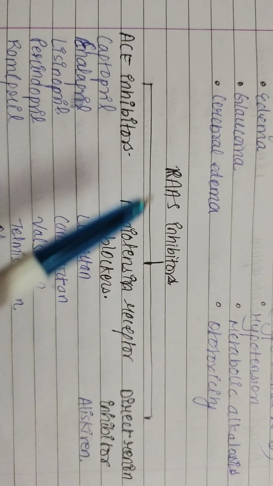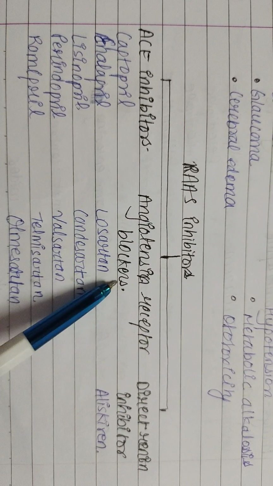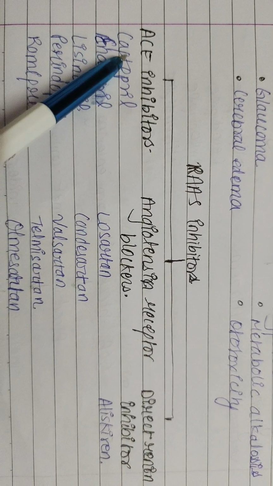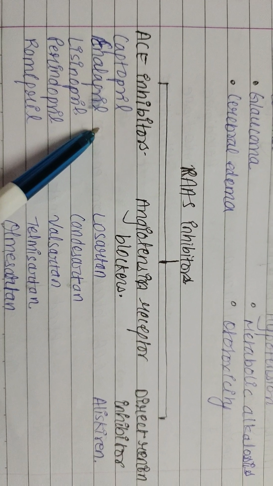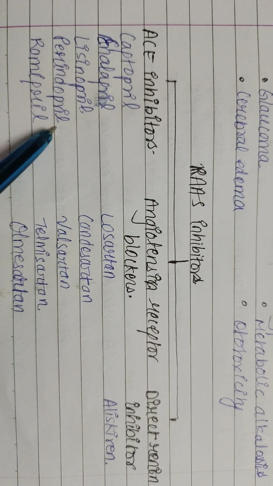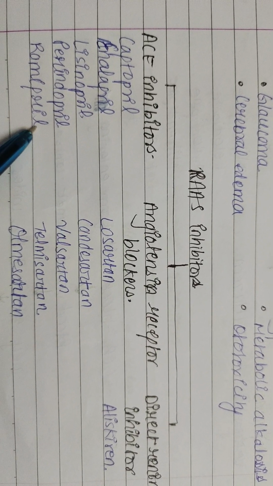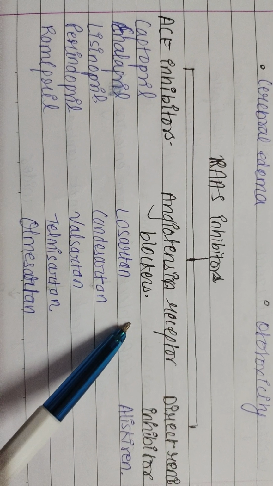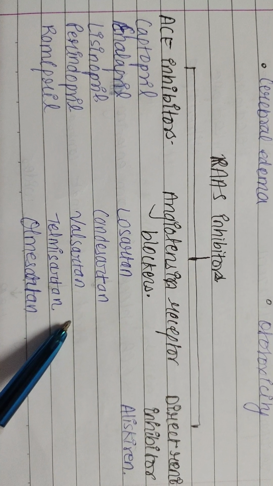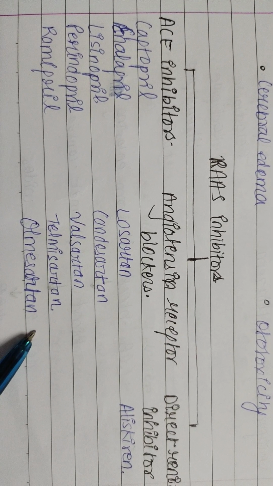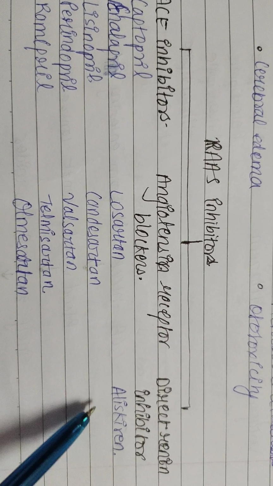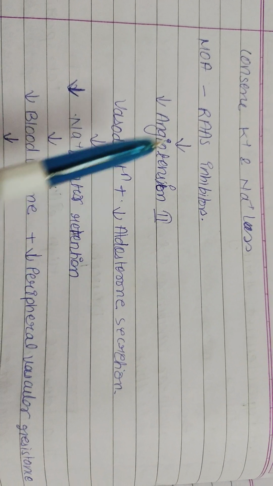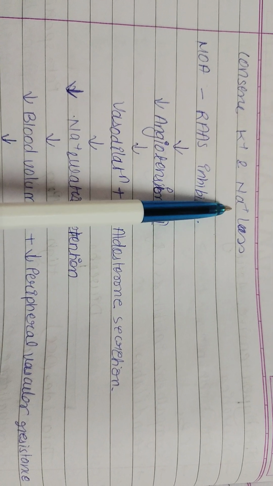RAS inhibitors are of three types: ACE inhibitors, angiotensin receptor blocker, and direct renin inhibitors. ACE inhibitors are captopril, enalapril, lisinopril, perindopril, ramipril. Angiotensin receptor blockers are losartan, candesartan, valsartan, telmisartan, olmesartan. Direct renin inhibitor is aliskiren. RAS inhibitors conserve potassium and cause sodium loss.